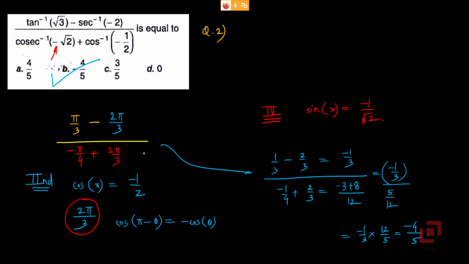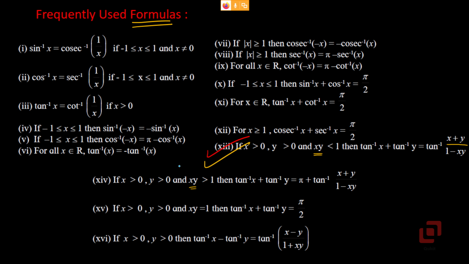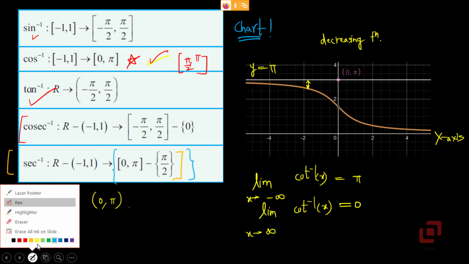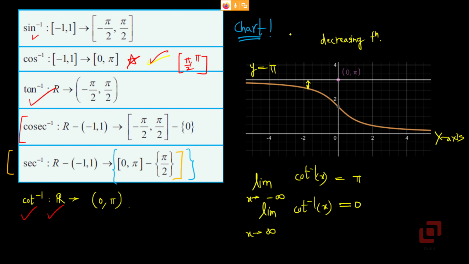So this question is completely based on this chart. I have observed that many people are very well familiar with the domain and the range of trigonometric functions. But when it comes to inverse trigonometric functions, they seem to be a bit confused.